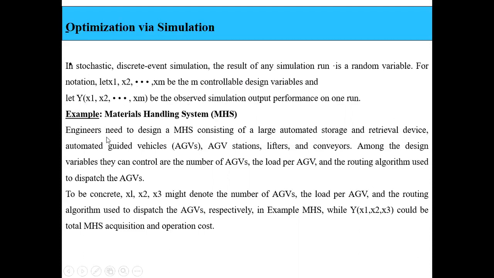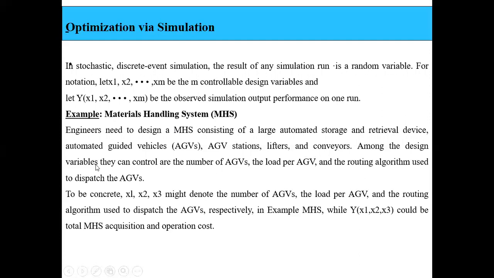For example, we are taking one example here of a material handling system, right? What engineers will do is design a material handling system that consists of large automated storage and retrieval devices. So we have automated guided vehicles, AGVs, then we have AGV stations, lifters, and conveyors. All these are a part of our material handling system.